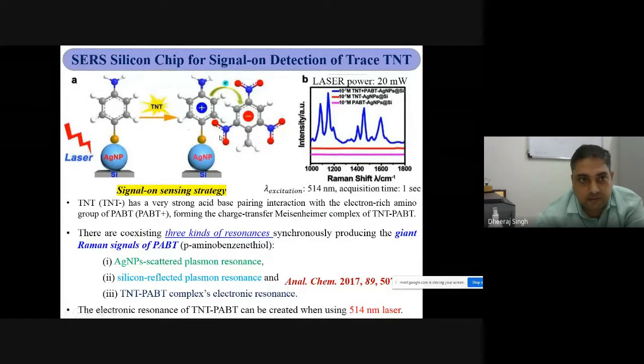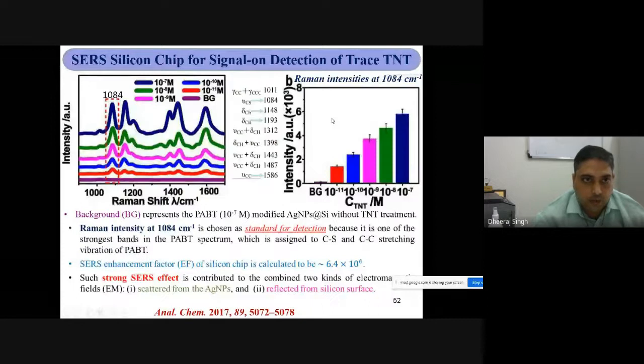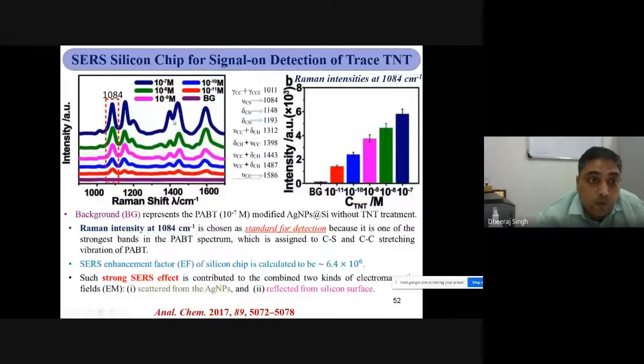You can see there is PATP, known as p-aminothiophenol, which can play a role in detecting TNT in place of the gold silver nanoparticle, and the Raman signal will be greatly enhanced by this approach. In this figure, in the bottom spectrum there is no peak, but in the higher spectrum you can see the 1084 peak was greatly enhanced. The red one shows 10 to the power minus 11 molar concentration of TNT on that sample. It means a picomolar concentration of molecule can be detected using SERS.